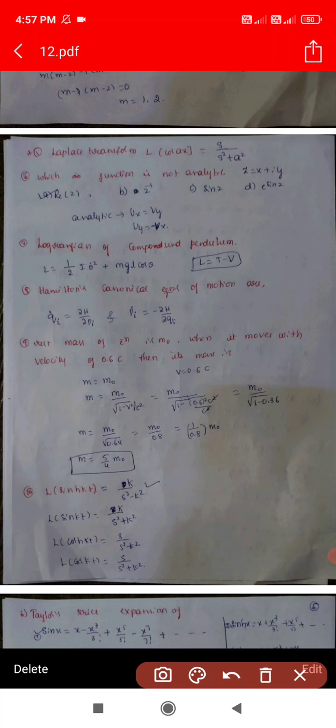These are the formulas to remember. The Laplace transform of cos hyperbolic kt is s divided by s square minus k square. The Laplace transform of cos kt is s divided by s square plus k square.